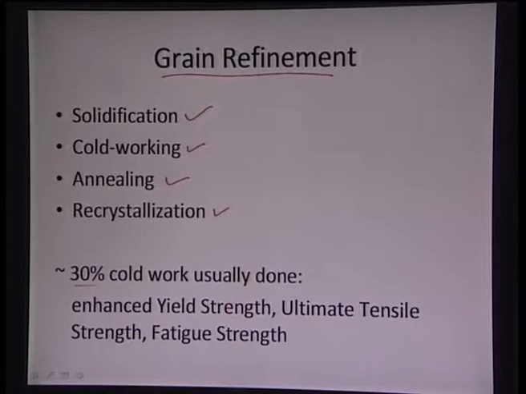And usually 30% cold work is done, which is done to enhance the yield strength, enhance the ultimate tensile strength, and also enhance the fatigue strength. And this cold work is doing nothing but breaking the grain size and refining the grains. So, we achieve a grain size of very fine nature, and as we understood later, the yield strength is dependent on the under root of the grain size. So, this particular dependence enhances the yield strength and the ultimate tensile strength.